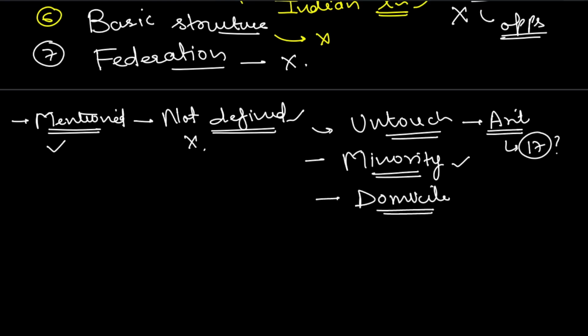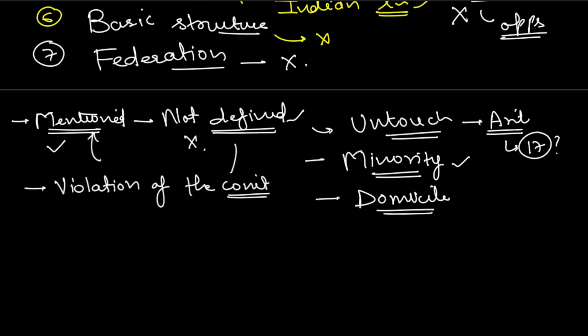Okay, one more thing, that violation of the constitution. Violation of the constitution. So this is mentioned in the constitution, but not defined. That what will actually mean the violation of the constitution. All right. One is office of profit. Office of profit. Okay, this is mentioned, but again, not defined.